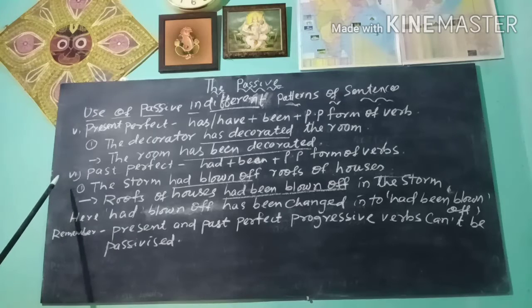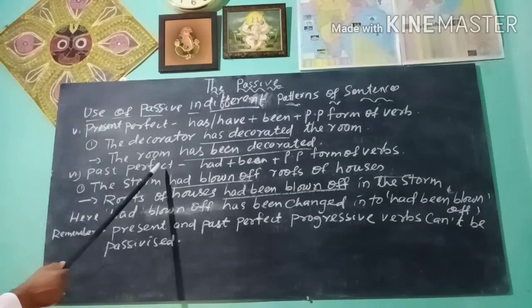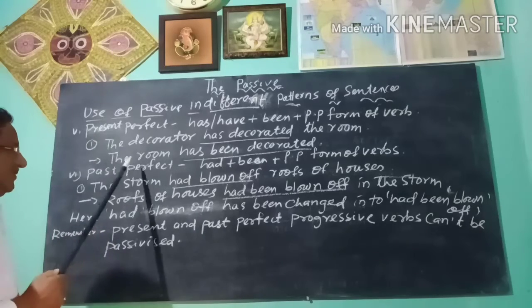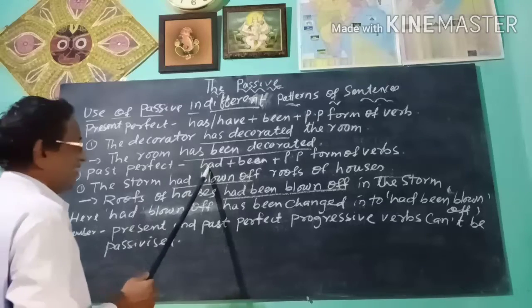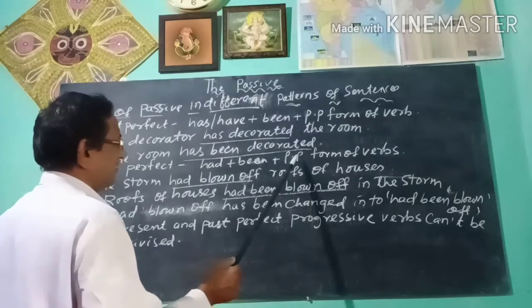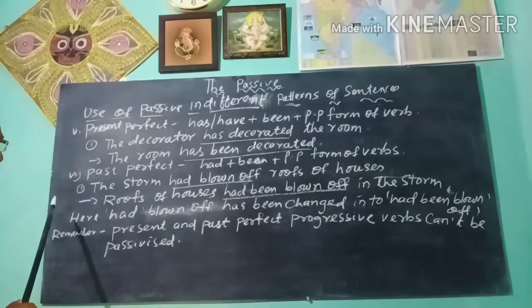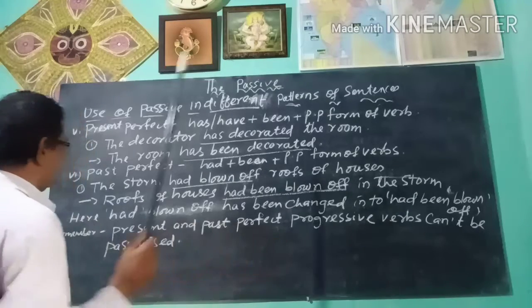Next you see past perfect. How past perfect verb changes in the passive. The past perfect passive is had been plus past participle form of the verbs. You see the sentence, the storm had blown up the roofs of houses.